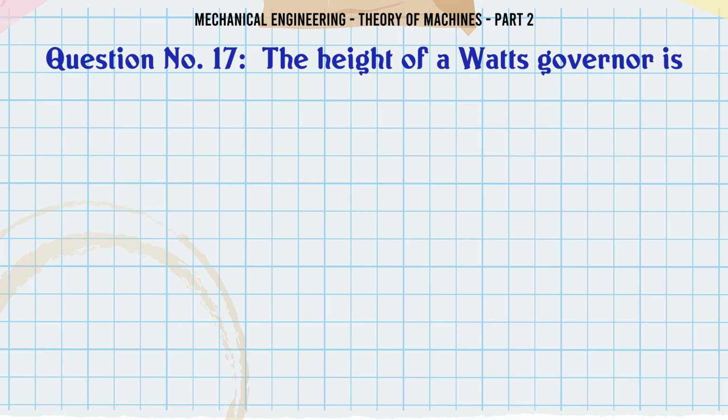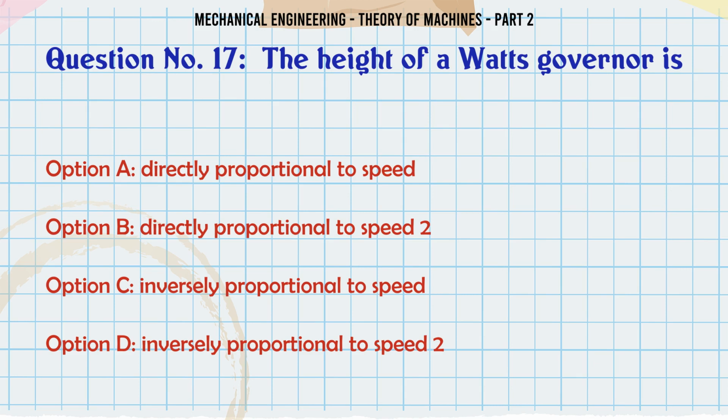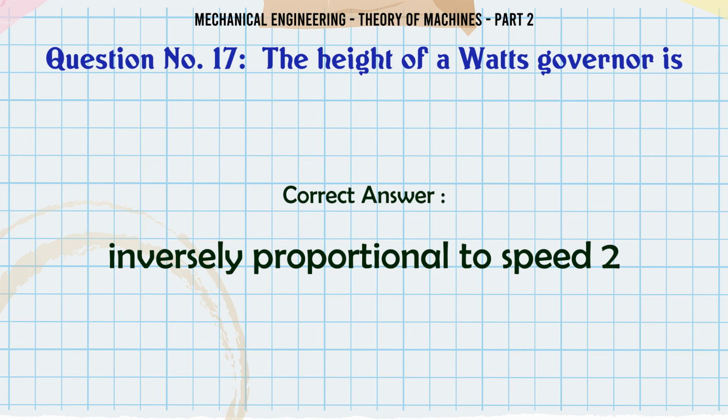The height of a Watt's governor is: A. Directly proportional to speed, B. Directly proportional to speed squared, C. Inversely proportional to speed, D. Inversely proportional to speed squared. The correct answer is inversely proportional to speed squared.